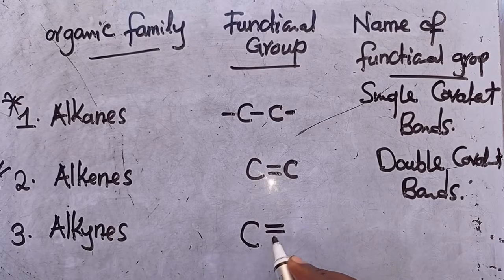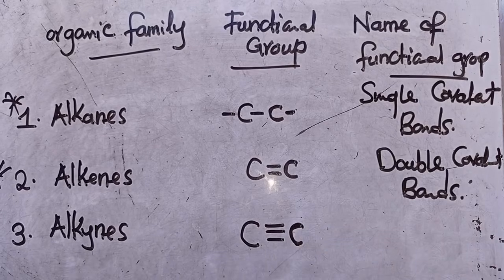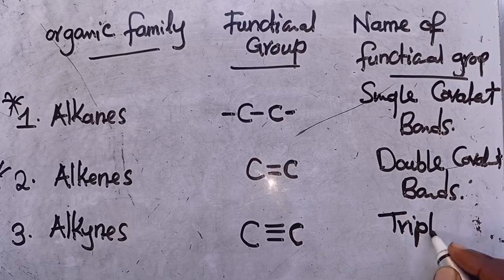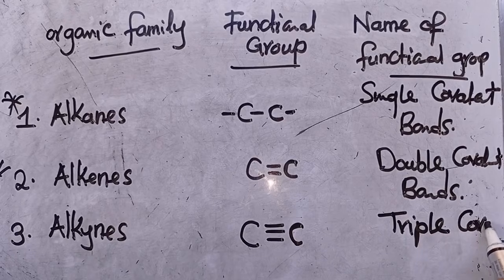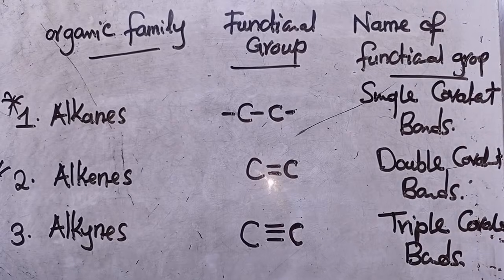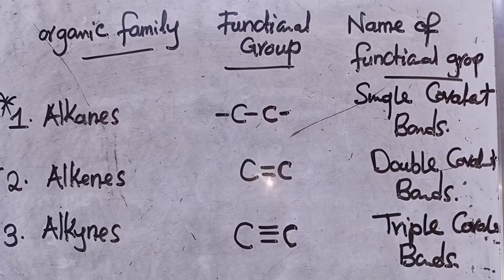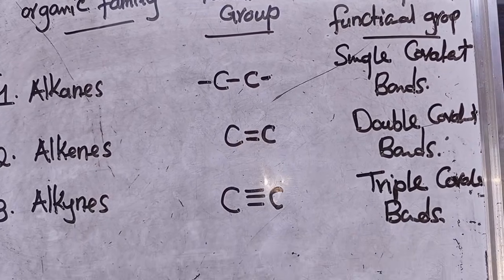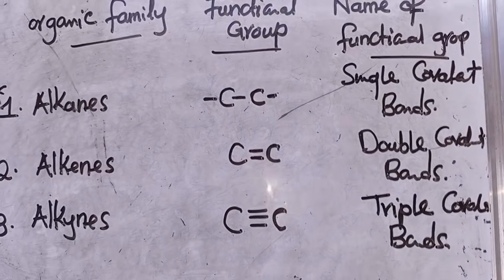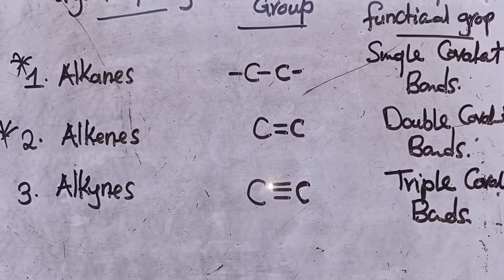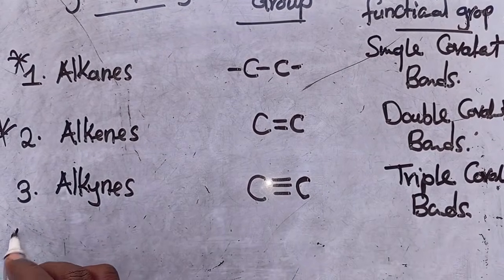These ones have 3 bonds, so we call them triple covalent bonds. We proceed. These are families. So if I write a chemical formula here, you need to know that if it has single bonds, it belongs to this particular family.